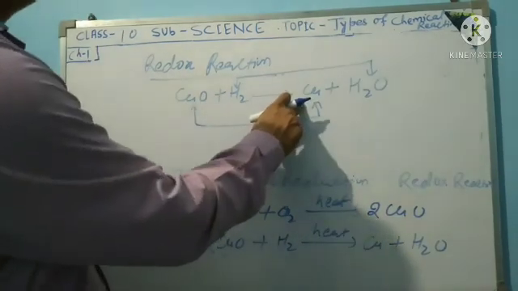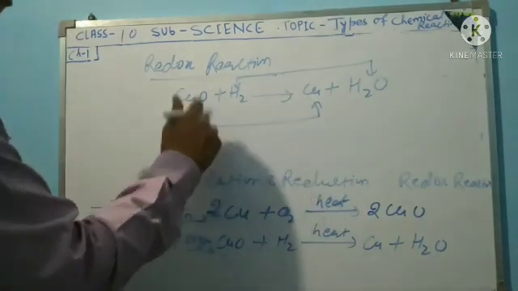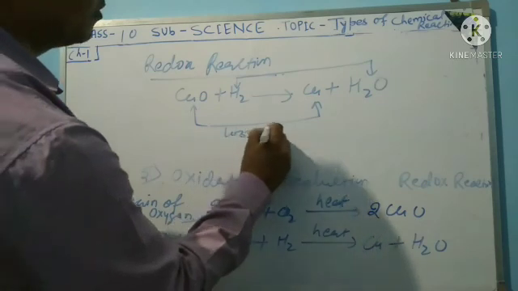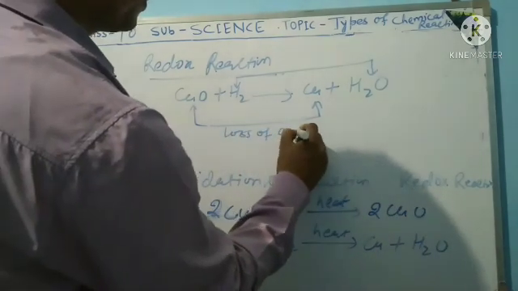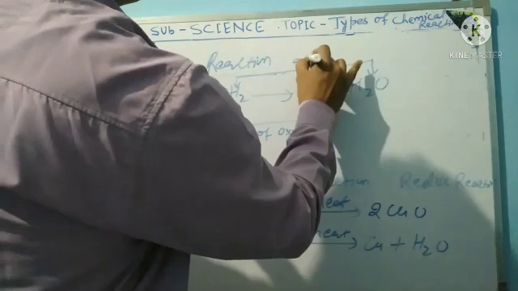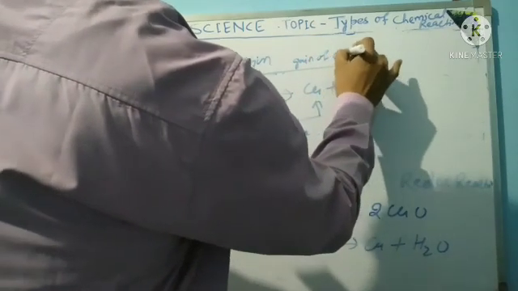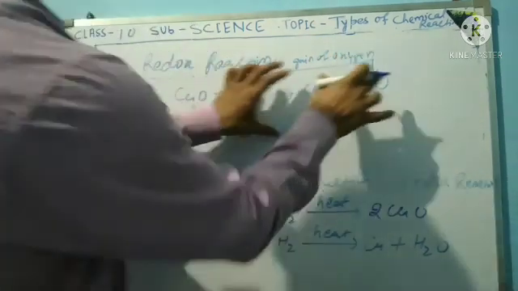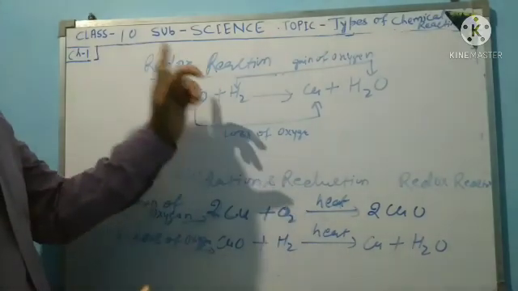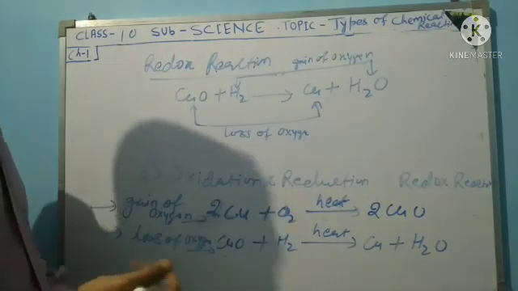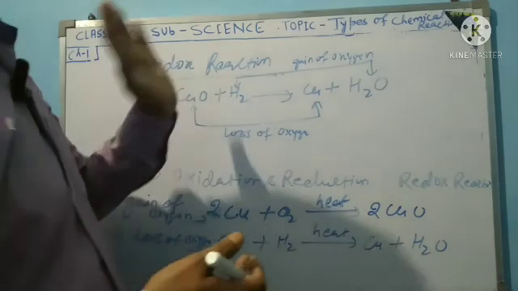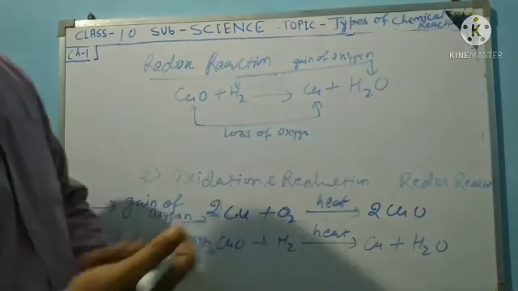CuO to Cu means loss of oxygen, which is reduction. Both reactions are combined together. That is a redox reaction. These are the types of chemical reaction in your syllabus.